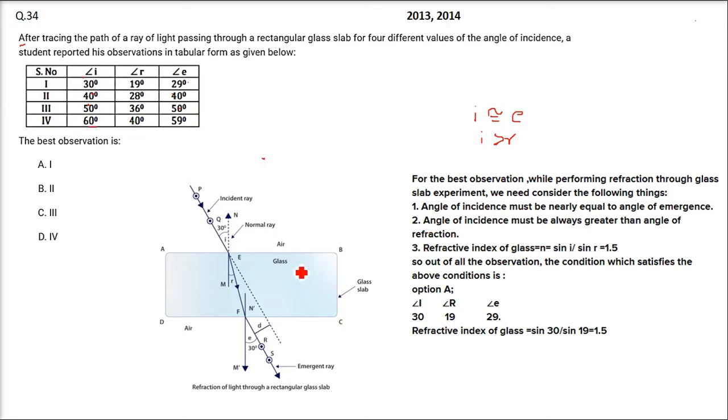If you see, this is the refractive index of glass, and we know it is 1.5. If you take the first one, the refractive index mu is computed by sin I by sin R. What is sin I here? Sin 30. What is sin R? Sin 19. If you take sin 30 by sin 19, that is this observation, you get around 1.5. So this is the best observation. Answer is the first one.